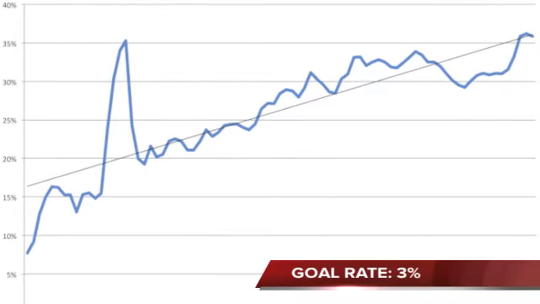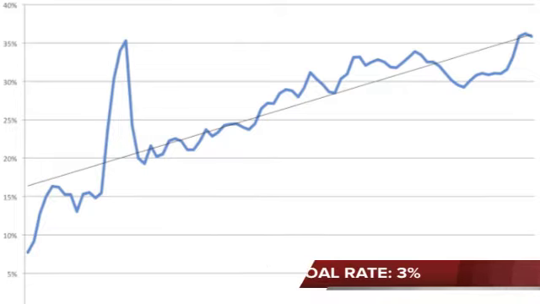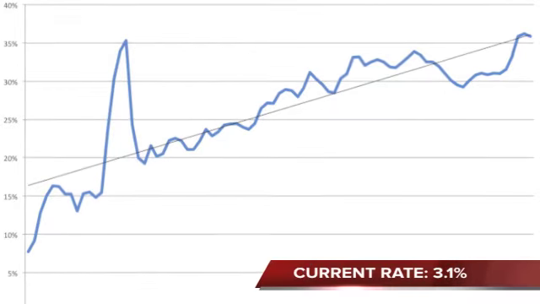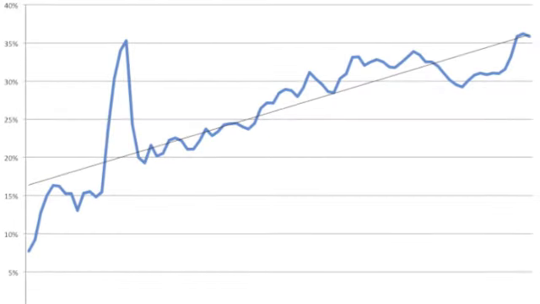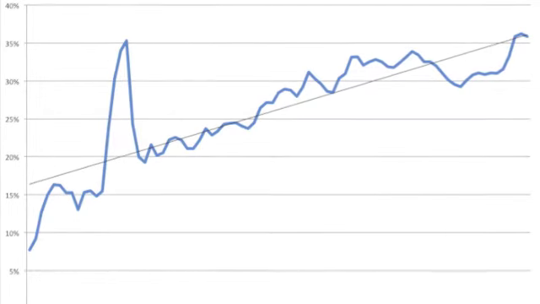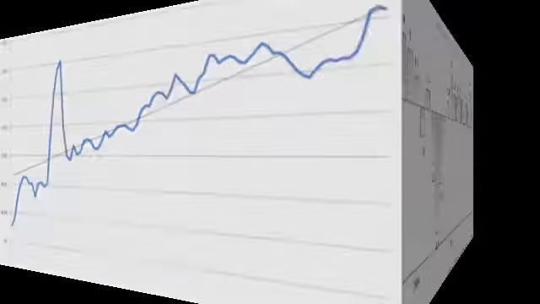The goal rate for the U.S. GDP is 3% and the current growth rate for 2012 is 3.1%. So based on those numbers, we can conclude that the U.S. RGDP for 2012 was growing at a steady rate.